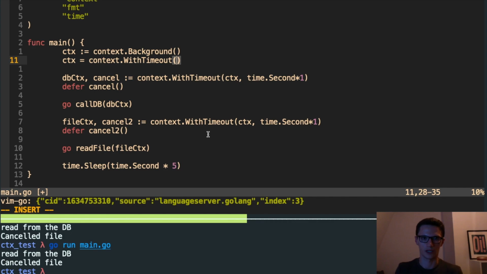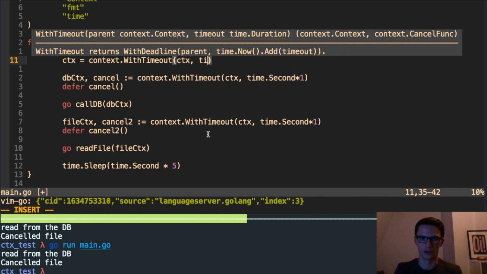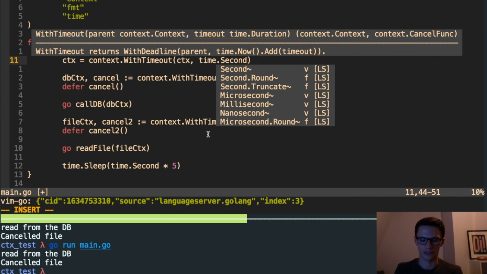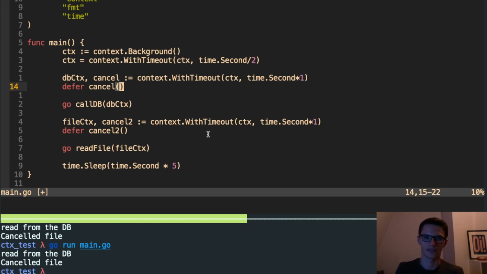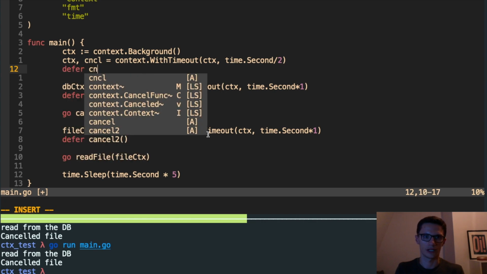So let's pass in context time dot. Let's give it a half a second timeout. So actually that wouldn't make sense normally if these things were taking a half, but let's just say for now that it's half for demonstration purposes. Sorry, and this also will take a cancel, which I will defer.